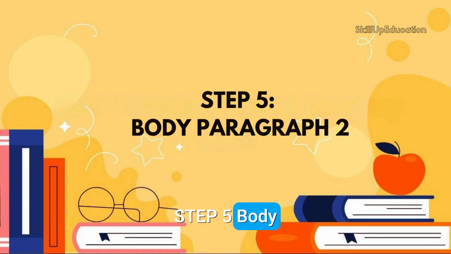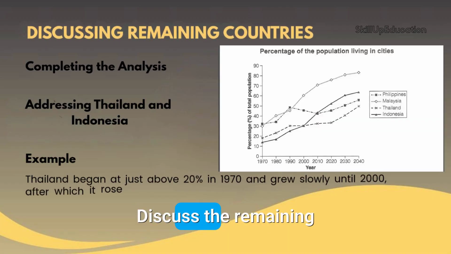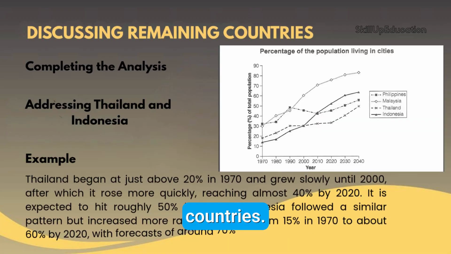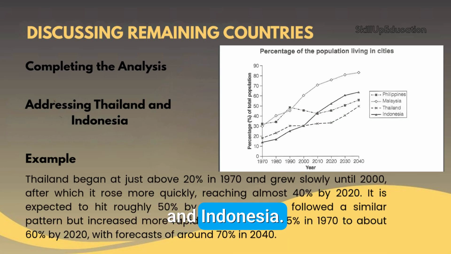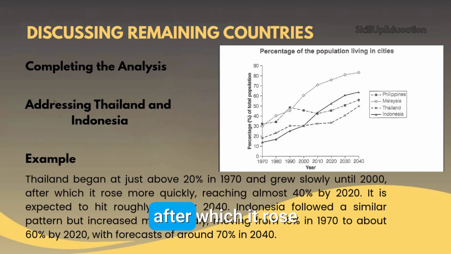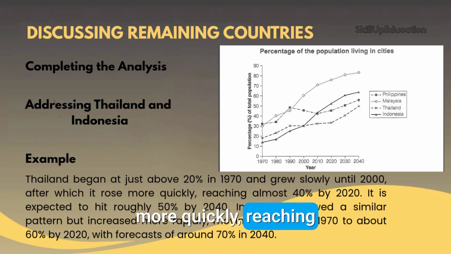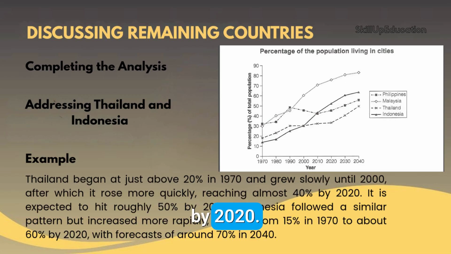Step 5. Body paragraph 2. Discuss the remaining countries. Now describe Thailand and Indonesia. Example. Thailand began at just above 20% in 1970 and grew slowly until 2000, after which it rose more quickly, reaching almost 40% by 2020. It is expected to hit roughly 50% by 2040.